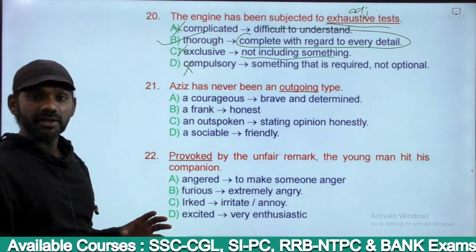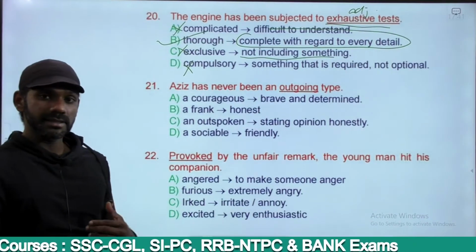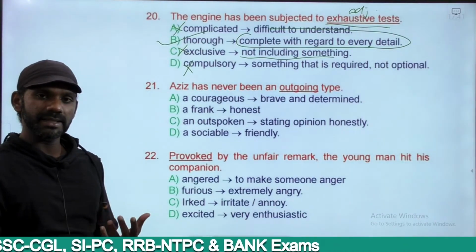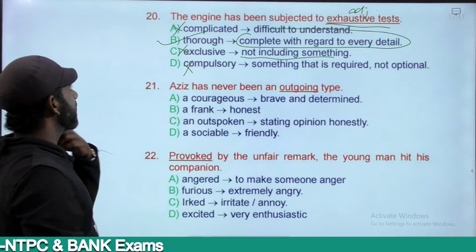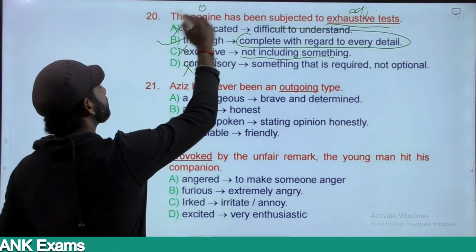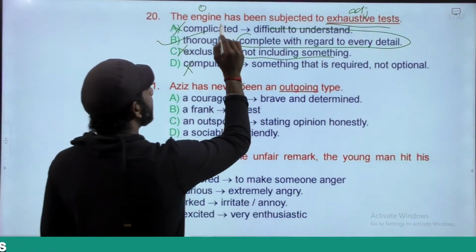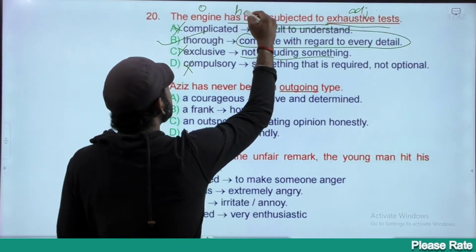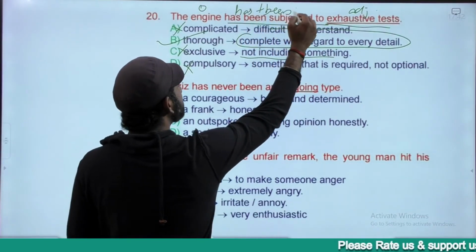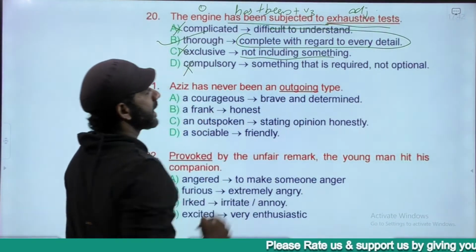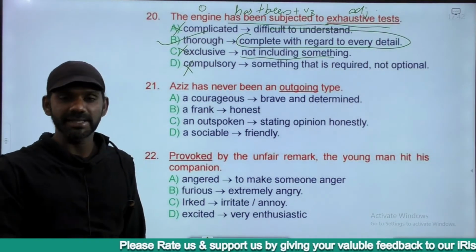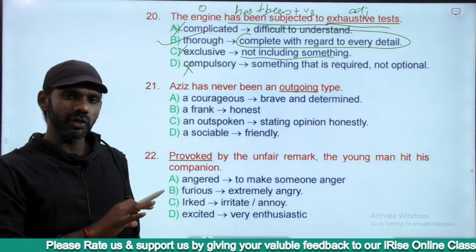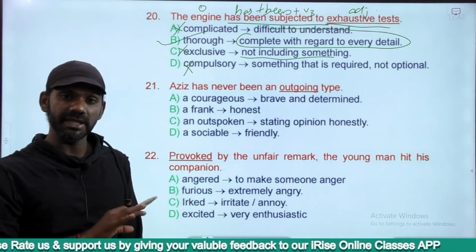That means exhaustive tests. The engine is receiving the action. The engine has been subjected to thorough test means the engine is receiving the action. The object comes in the beginning in the passive voice. Has been subjected to is has plus been plus V3, which is the structure of present perfect in the passive voice. We can get to know whether it is in the active voice or passive voice from the meaning as well as the structure.